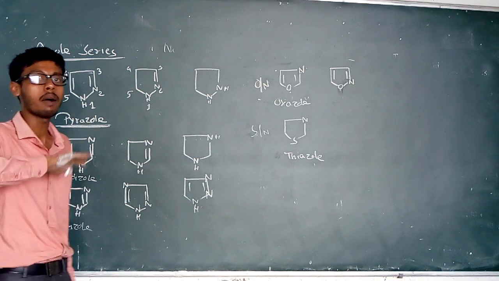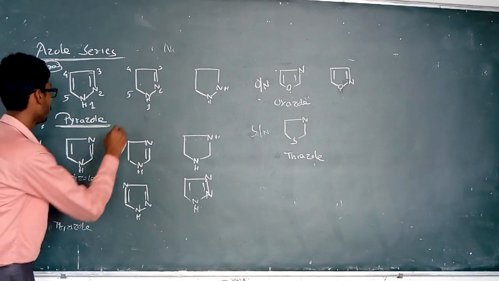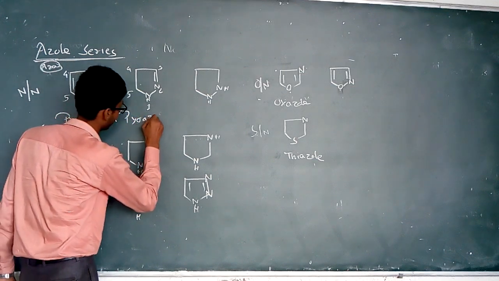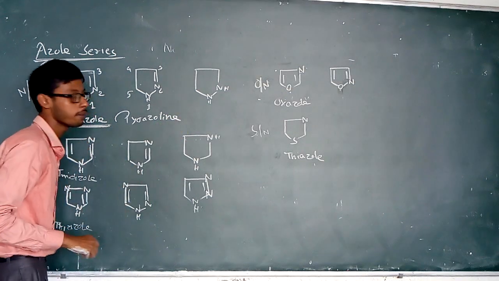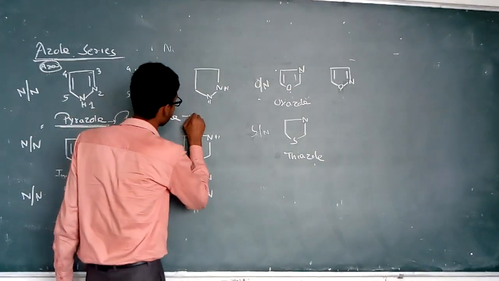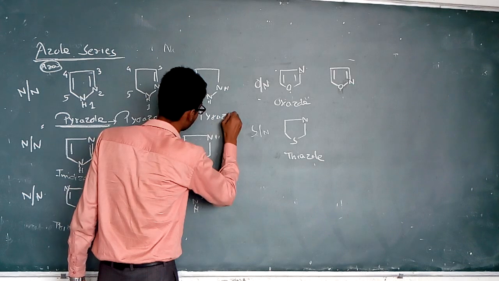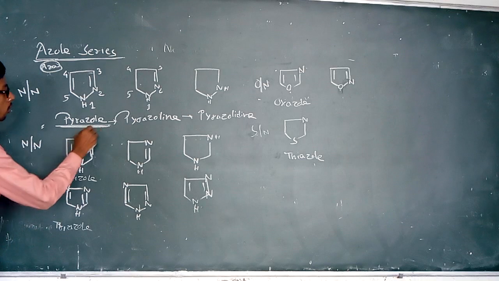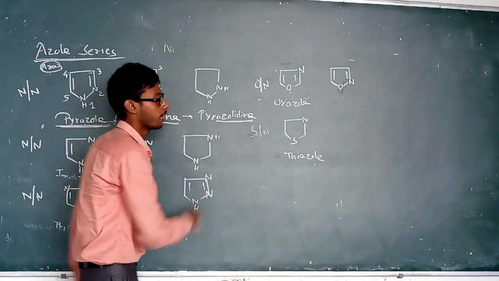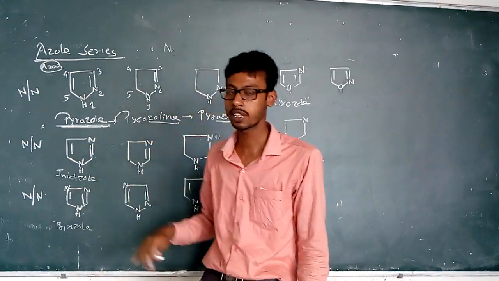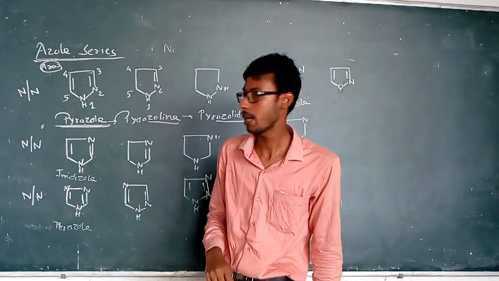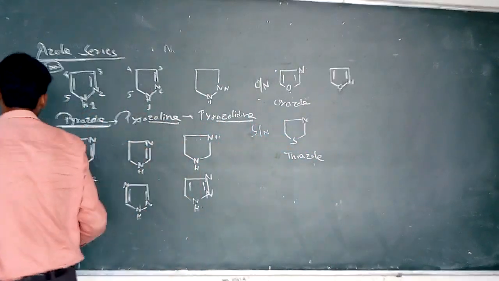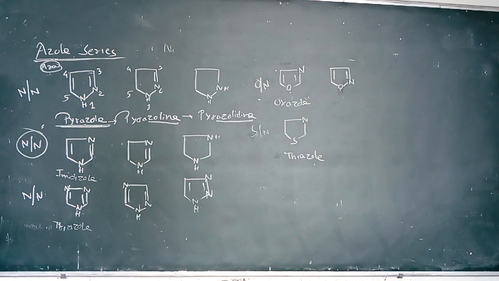When pyrazole becomes partially saturated, it is known as pyrazoline, and when it is fully saturated, it is known as pyrazolidine. So azoline and azolidine are important, and this will be applicable for all cases of azole derivatives. Right? Now when 2 nitrogens are present in the ring system at the 1 and 3 positions,